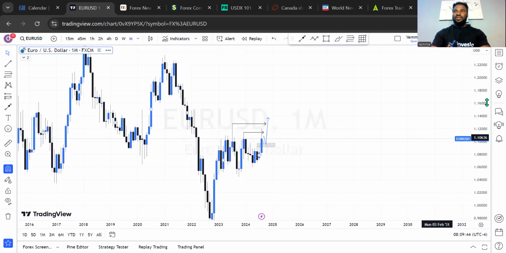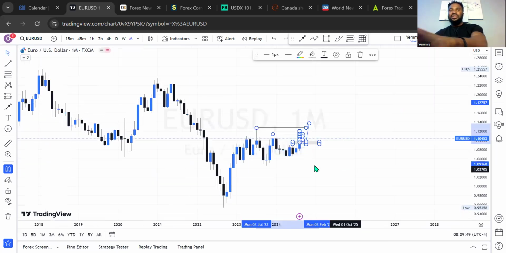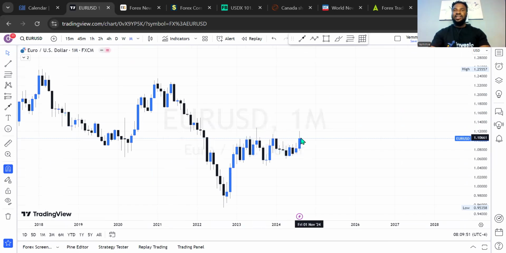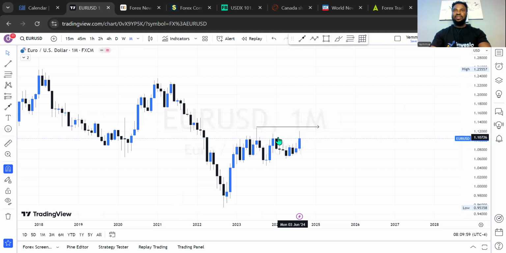Okay, this is our EURUSD monthly time frame. So I'm going to take out everything. Last week, we were anticipating more buy if the market closed above this high. And we said we're going to be expecting the market to target this high next, right? And what happened? The market did not close above this high.